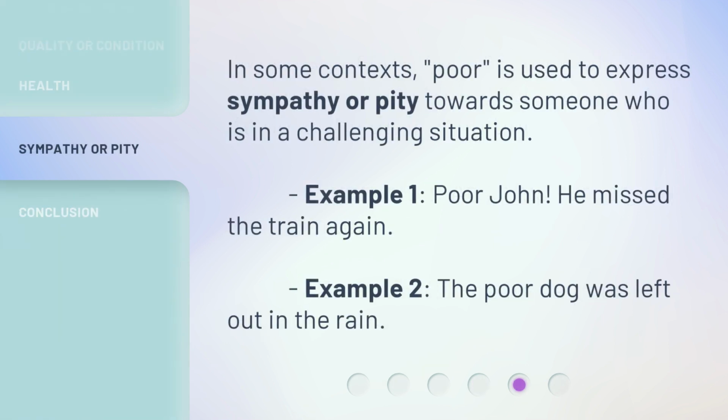In some contexts, poor is used to express sympathy or pity towards someone who is in a challenging situation. Example 1. Poor John. He missed the train again. Example 2. The poor dog was left out in the rain.